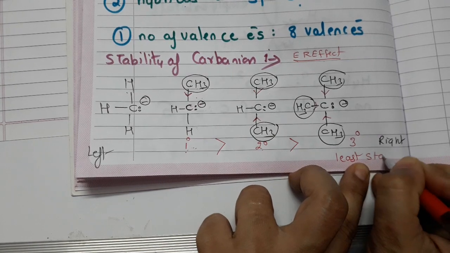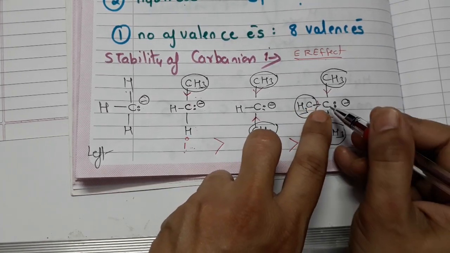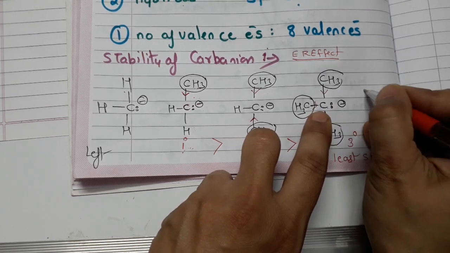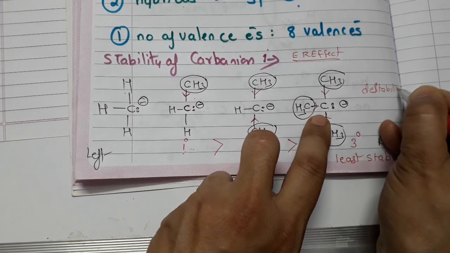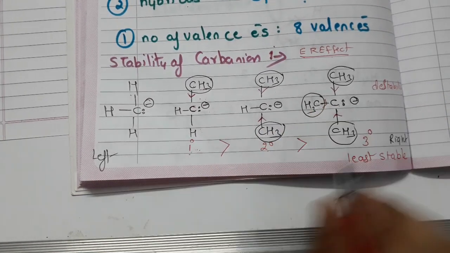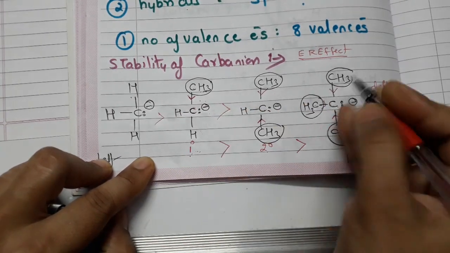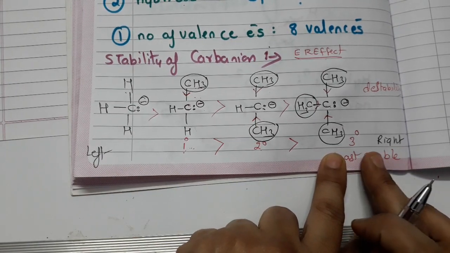Okay, because tertiary has more electron releasing effect, it will increase the electron density on the carbon atom more, which destabilizes the carbanion. So if we do a comparison, we will move like this, that tertiary carbanion is least stable.